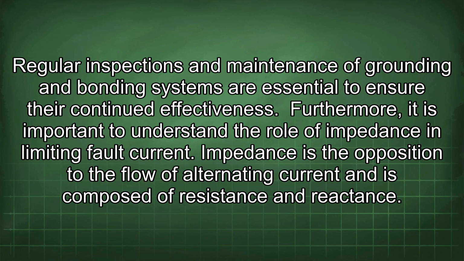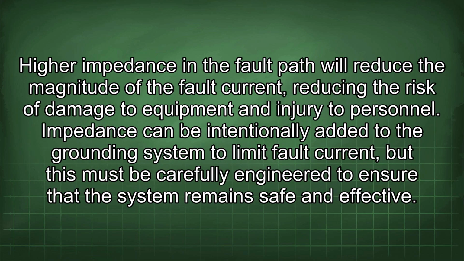Furthermore, it is important to understand the role of impedance in limiting fault current. Impedance is the opposition to the flow of alternating current and is composed of resistance and reactance. Higher impedance in the fault path will reduce the magnitude of the fault current, reducing the risk of damage to equipment and injury to personnel. Impedance can be intentionally added to the grounding system to limit fault current, but this must be carefully engineered to ensure that the system remains safe and effective.